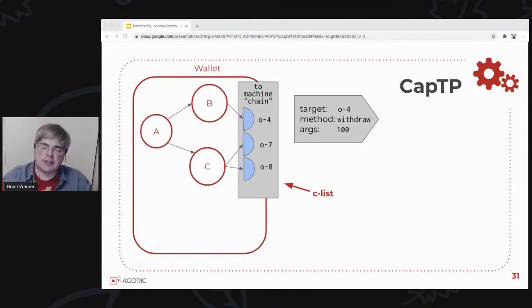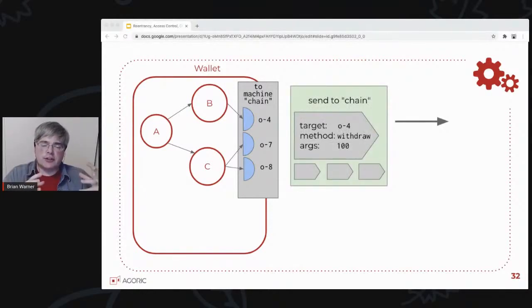Now, there's nothing in this data structure that says which object made the invocation, because object capability security is not so much about who you are, but about what you have access to. And so the C-list has access to all the objects that the machine does, but any individual proxy will only ever put one target, one object, into that message. So the proxies enforce the access control to make sure that B can't access something that B was not supposed to, and won't let the messages go to the wrong place.